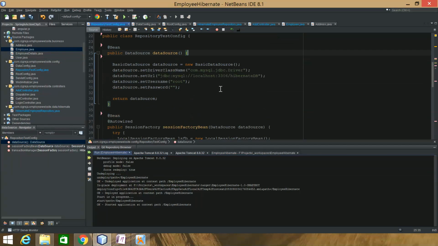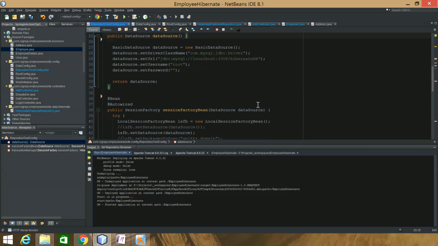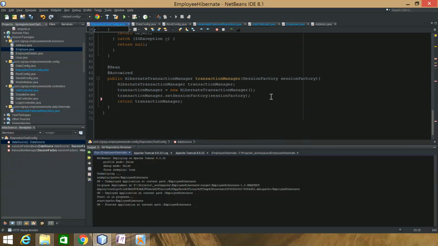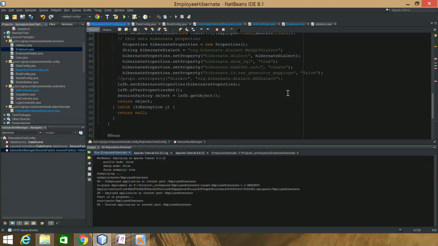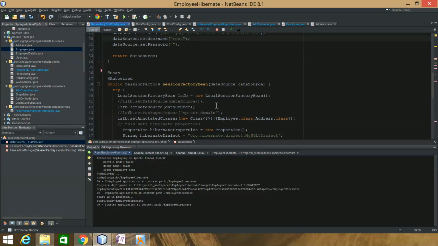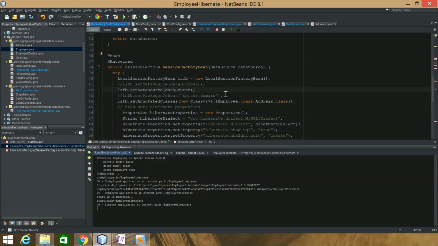So this is what I have. I should have a data source, session factory bean, and the transaction manager. I need a new mouse, it keeps jumping like that. So I get the data source. Now the session factory bean, I actually have the old one over here.